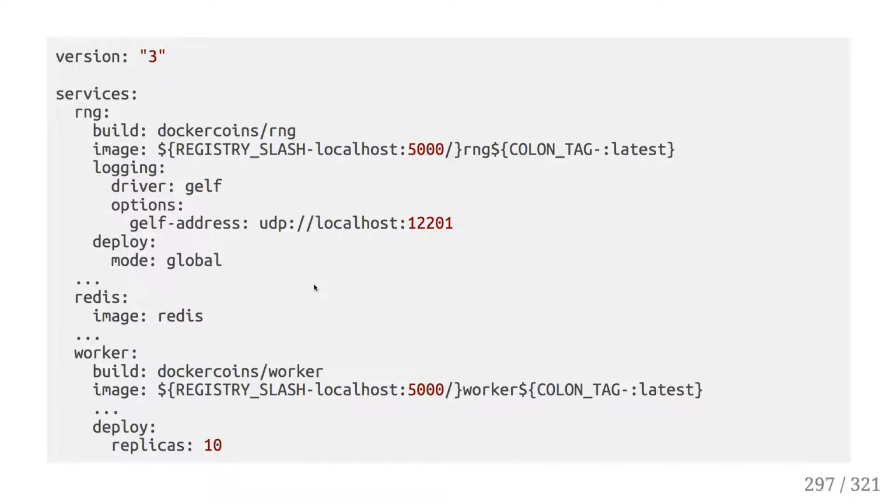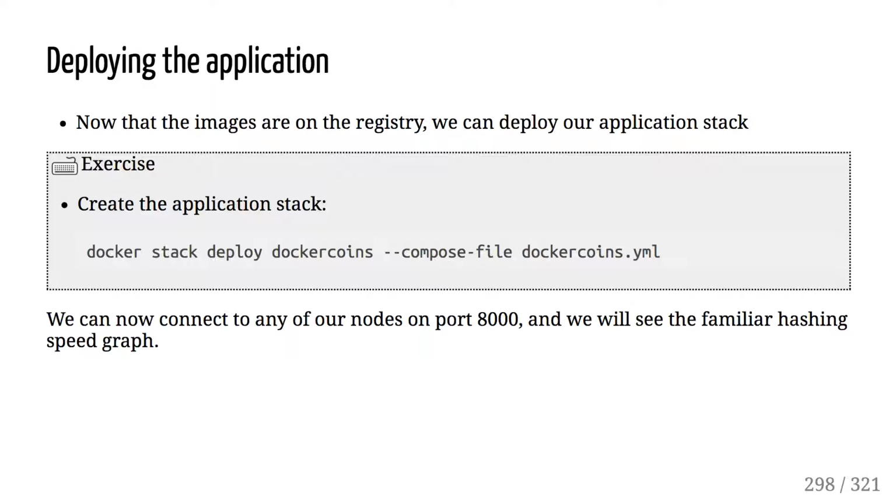If you use docker-compose locally, you do docker-compose up, it will still work with the completely normal compose workflow on the local machine, but the same file can be used by Docker stack to deploy a number of services.